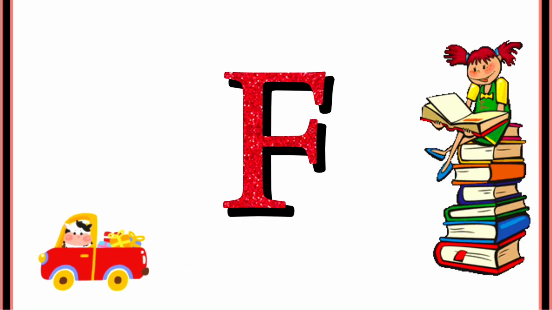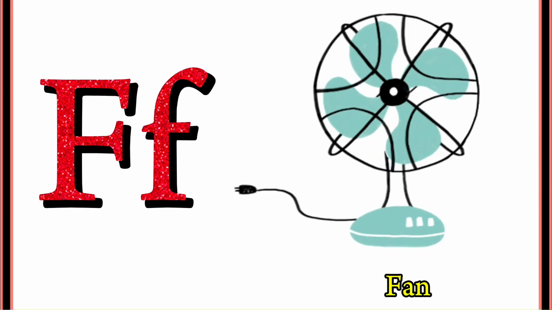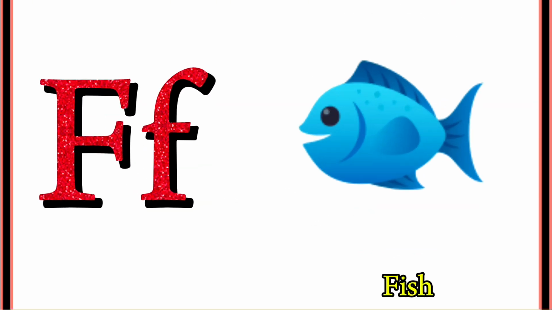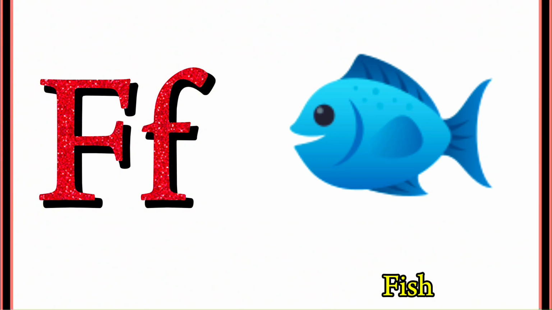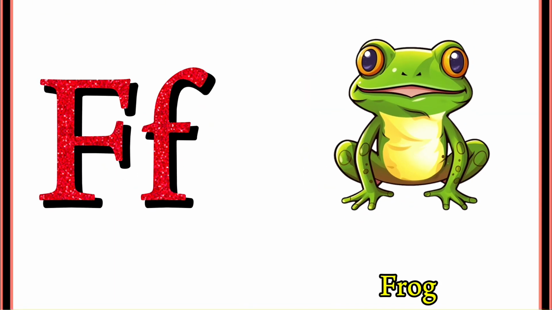In this video, we will learn the words that start with letter F. F makes the "f" sound. F is for fan. F is for fish. F is for flower. F is for frog.